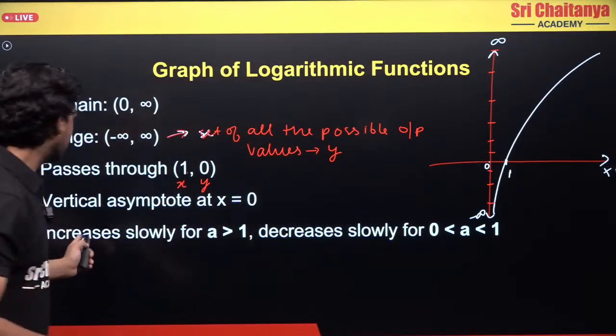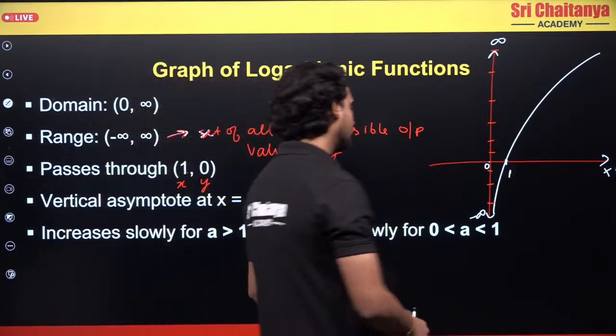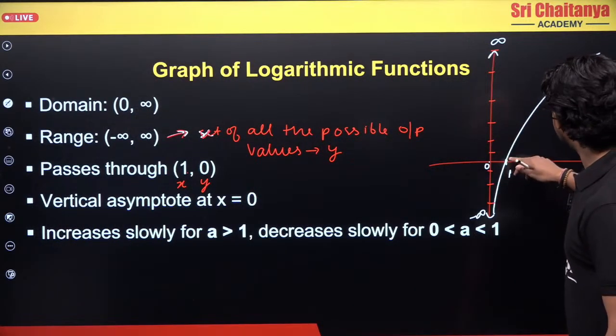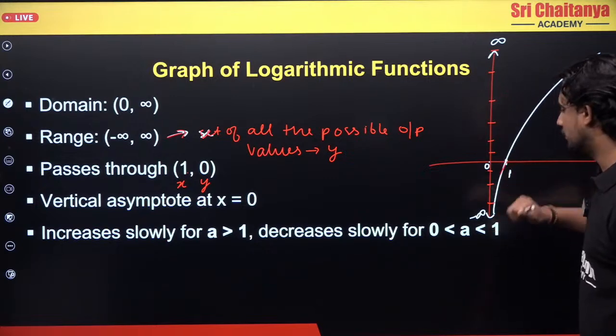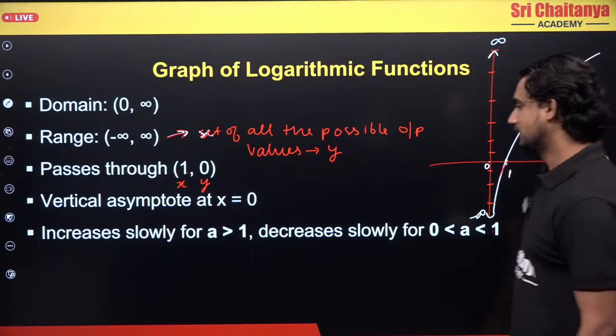Next, increases slowly for a greater than 1, decreases slowly for a greater than 0 and less than 1. It is increasing slowly, but you can see there is a sharp drop from 0 to 1, going from 0 to infinity.